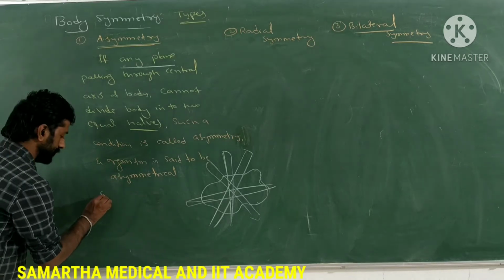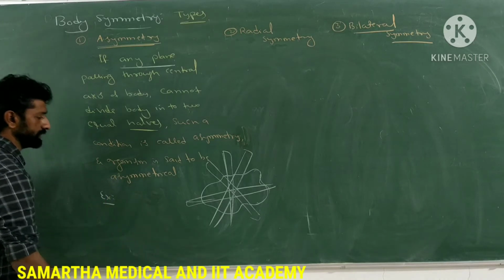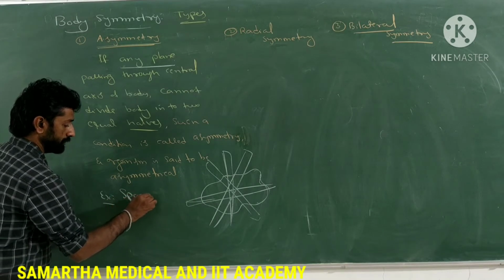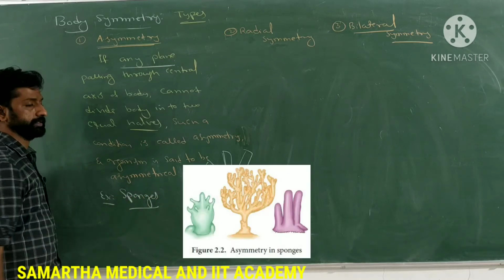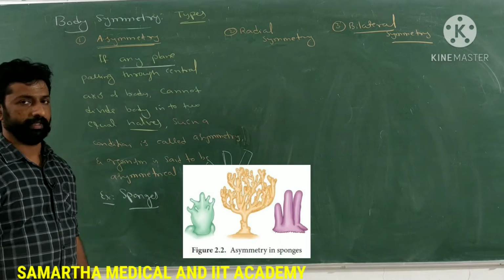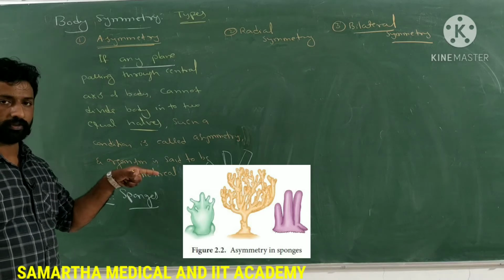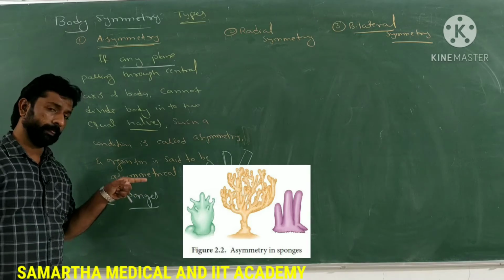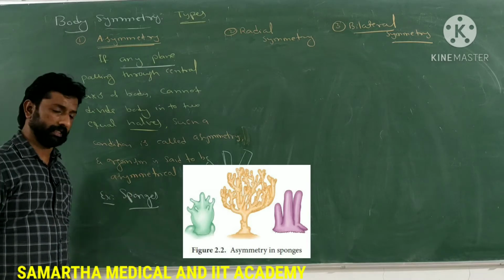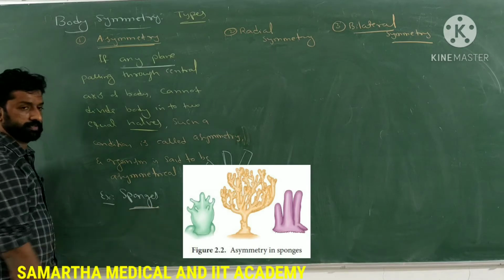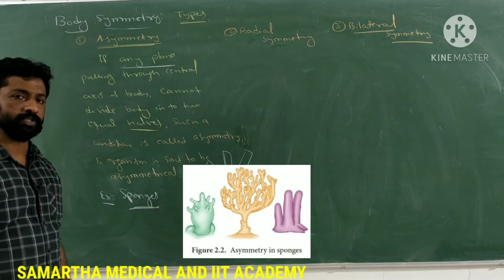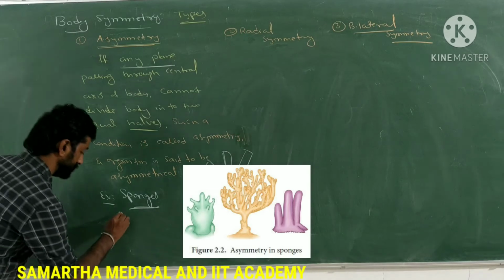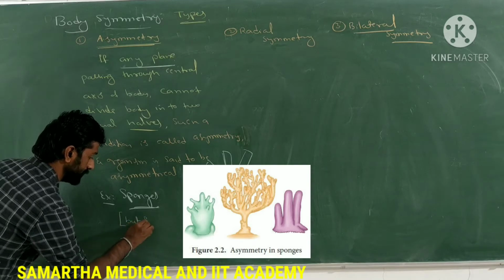So what are the examples of organisms or animals which are called asymmetrical? Nothing but here, the sponges. So sponges or the poriferans are the organisms which are asymmetrical in nature. This diagram represents an example of asymmetrical organisms. But remember, some of the sponges show spherical or radial symmetry also.